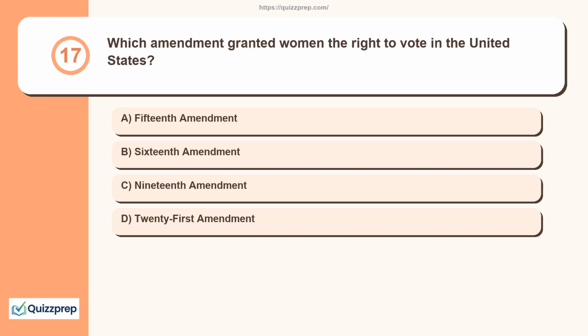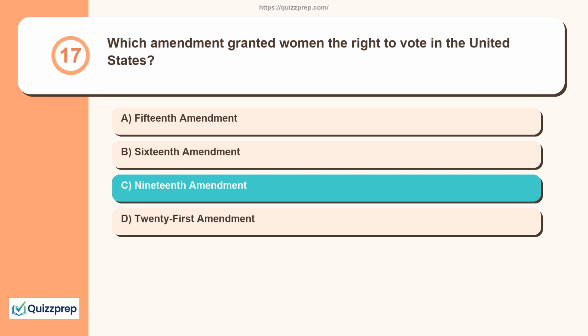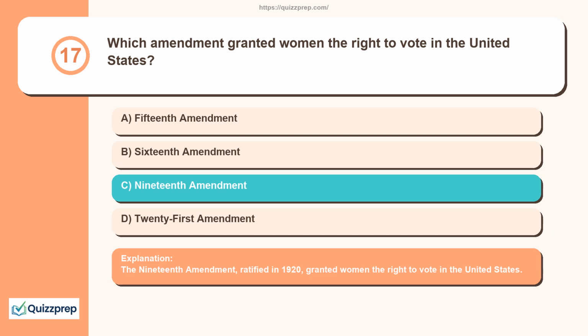Question 17. Which amendment granted women the right to vote in the United States? 15th Amendment, 16th Amendment, 19th Amendment, 21st Amendment. The 19th Amendment, ratified in 1920, granted women the right to vote in the United States.